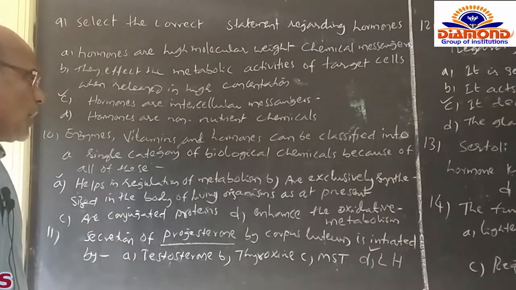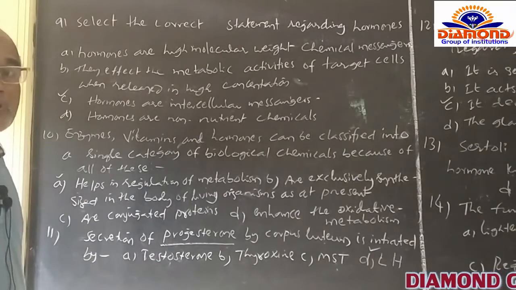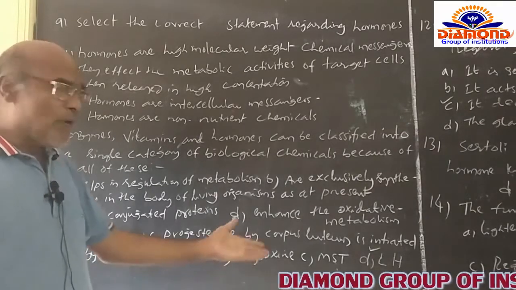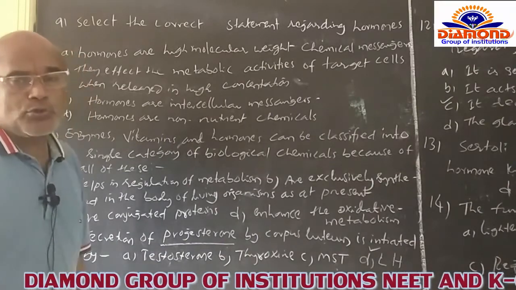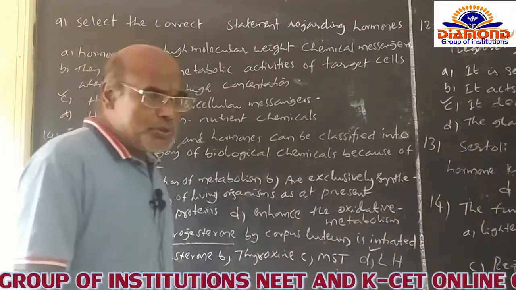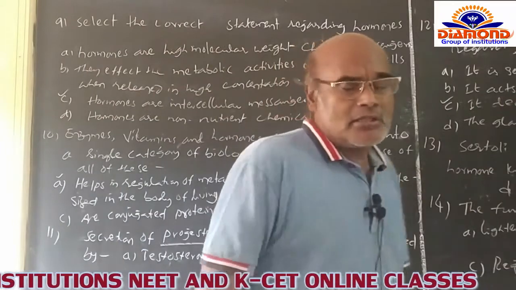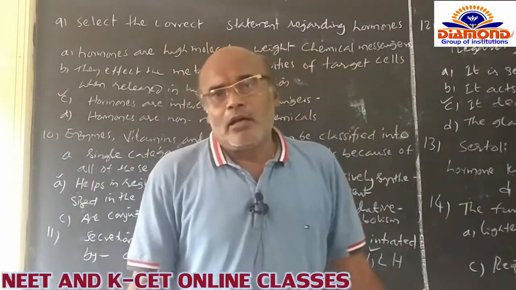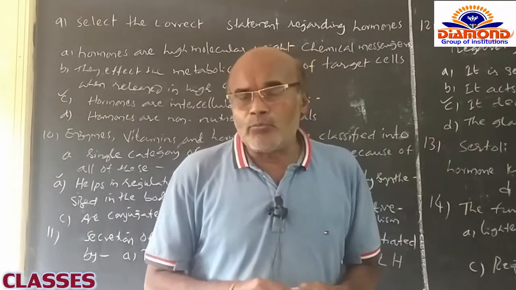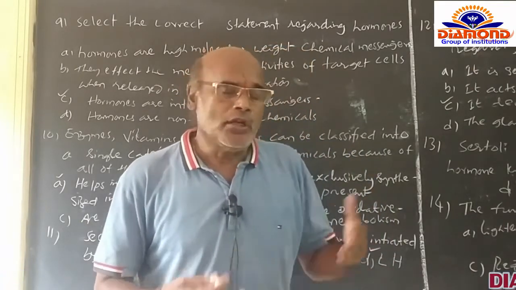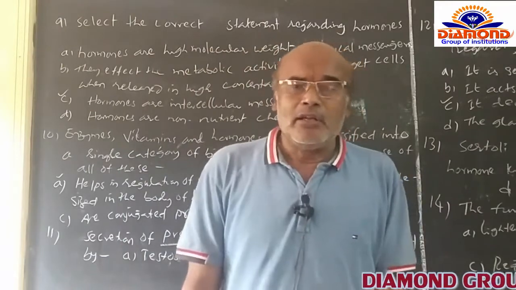Secretion of progesterone by corpus luteum is stimulated by which of the following options? Option A is testosterone. Testosterone is nothing but the androgen secreted by the testes. The very important androgen hormone named testosterone is secreted by the Leydig cells.